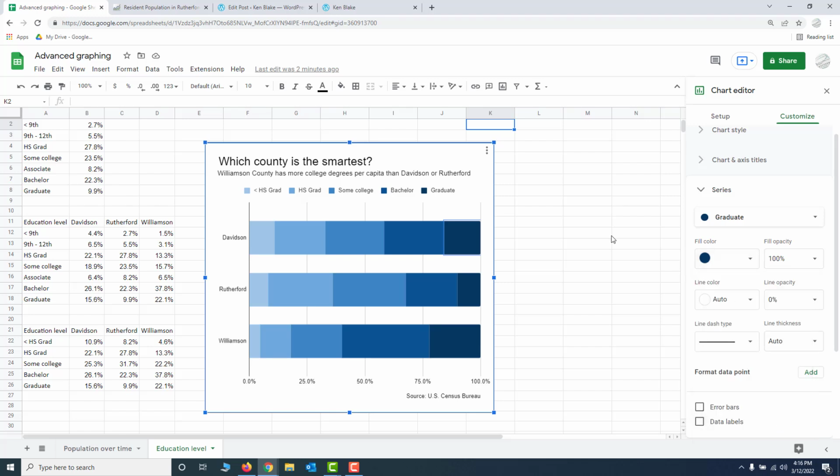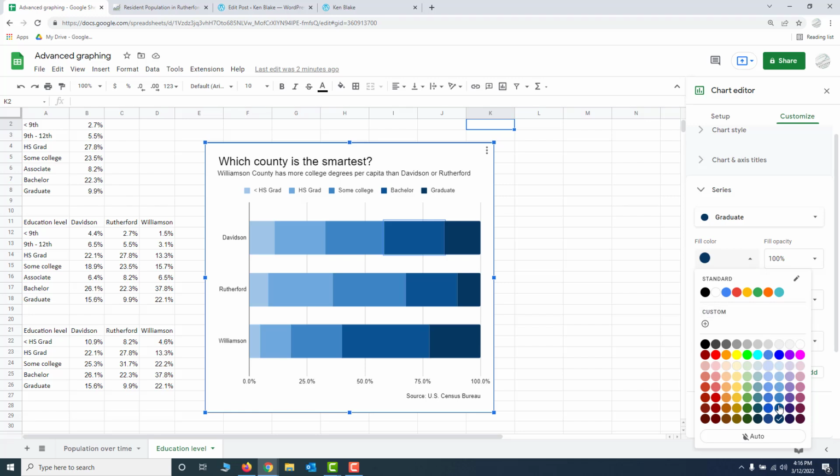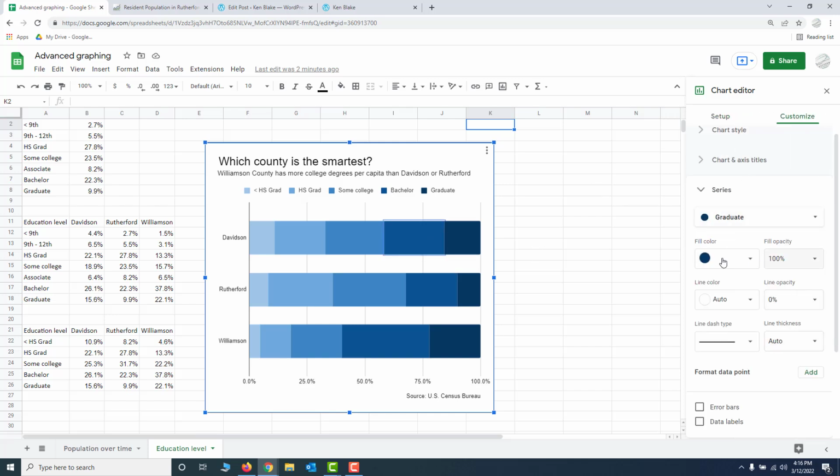And then I went to the next category, this one, and just picked the next dot above there. Oh yeah, graduate, so I chose bachelor right there, the next category down.